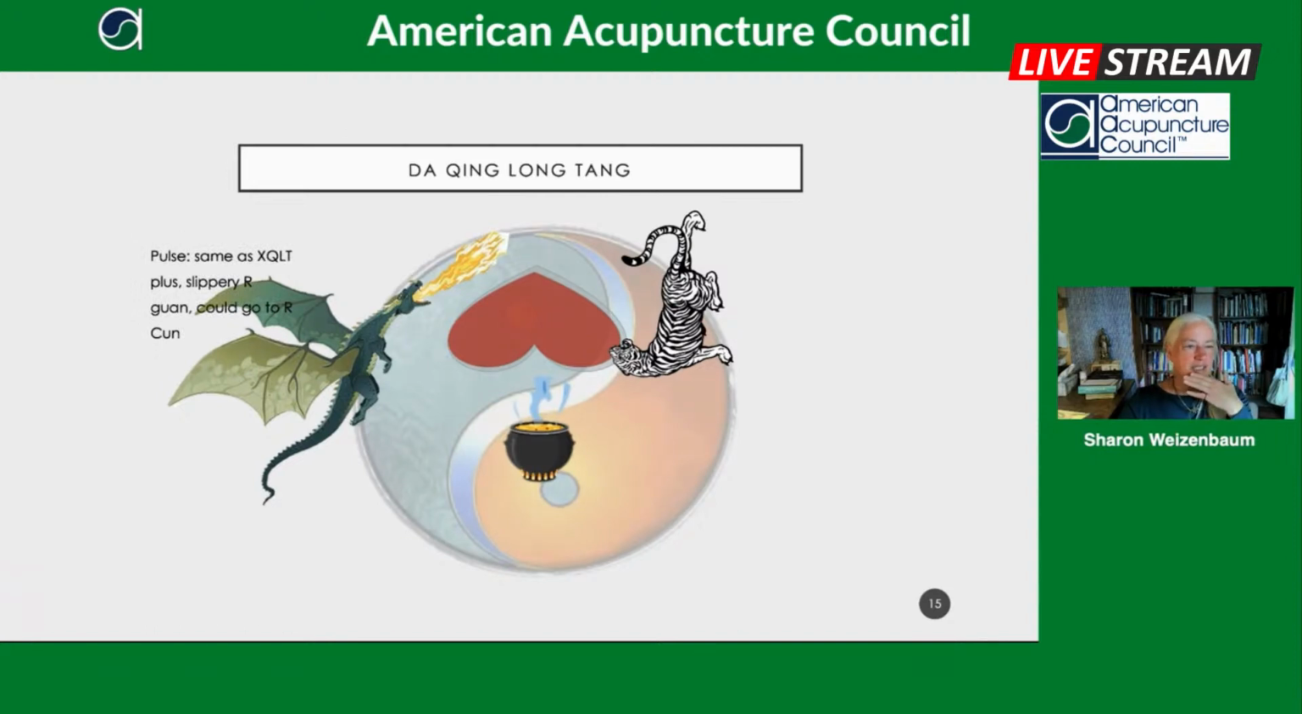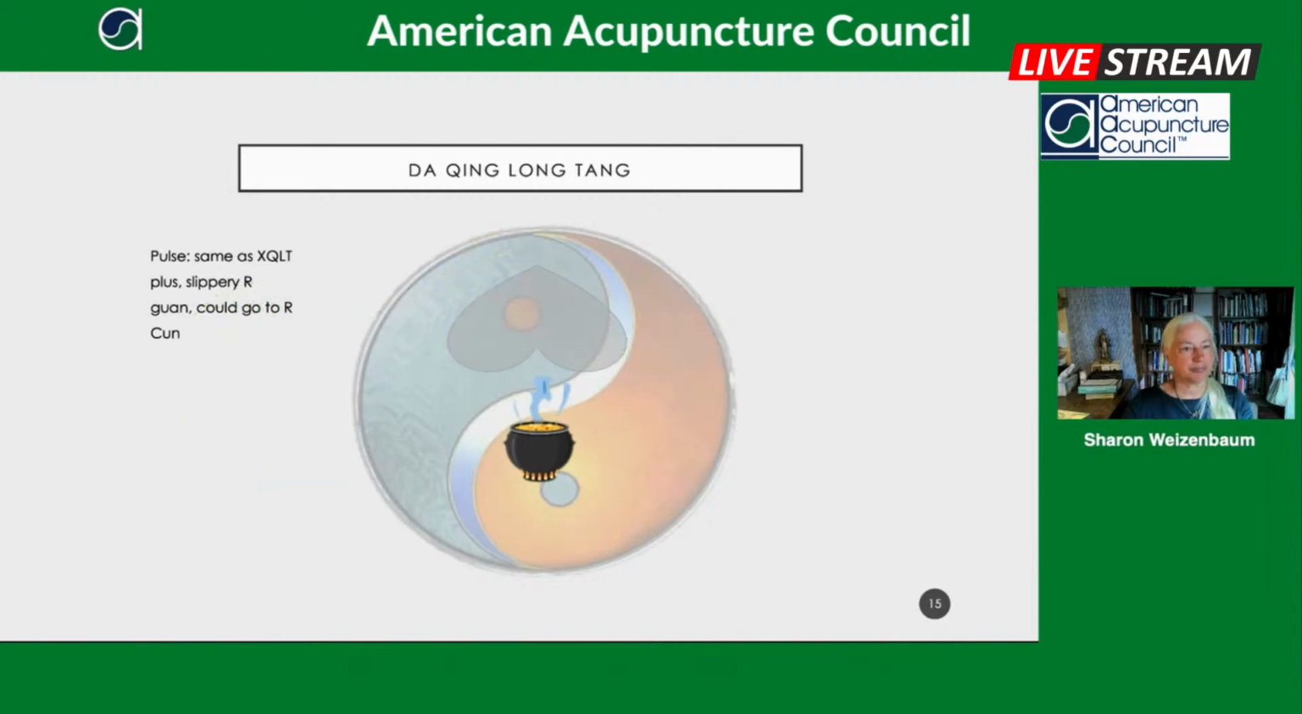The pulse is the same as Xiao Qing Long Tang, but it's slippery in the right guan because of the heat. Could go all the way up to the right cun.